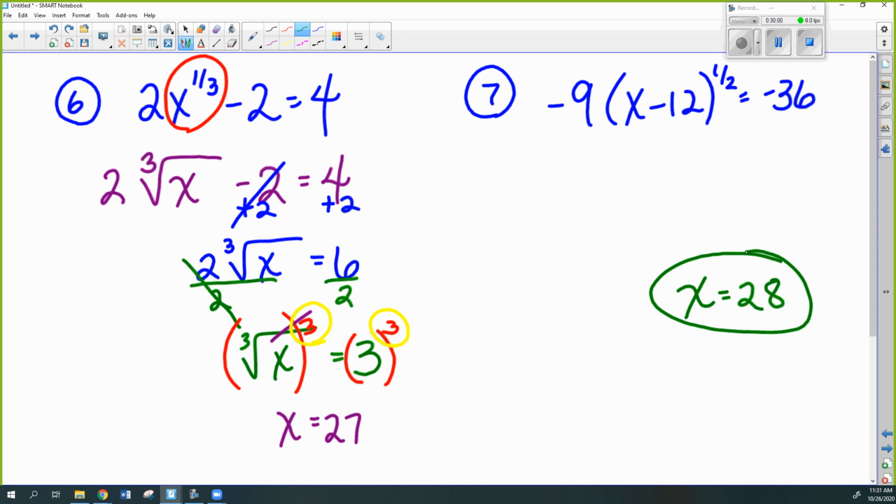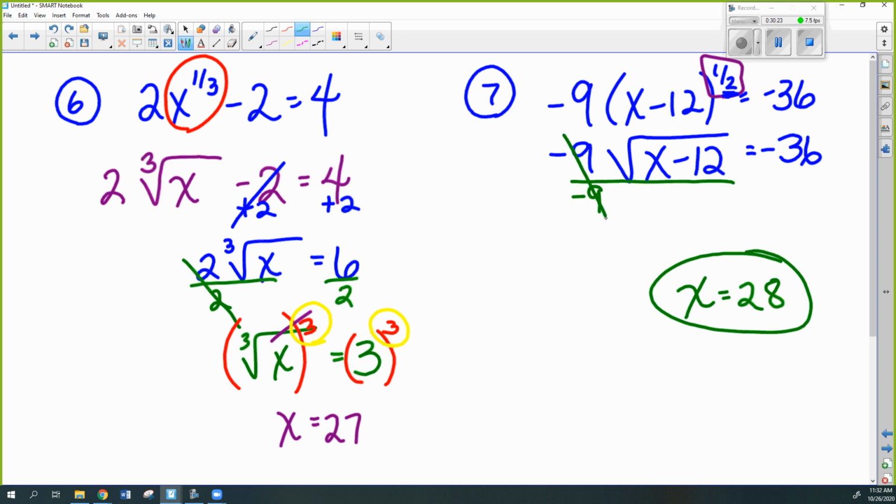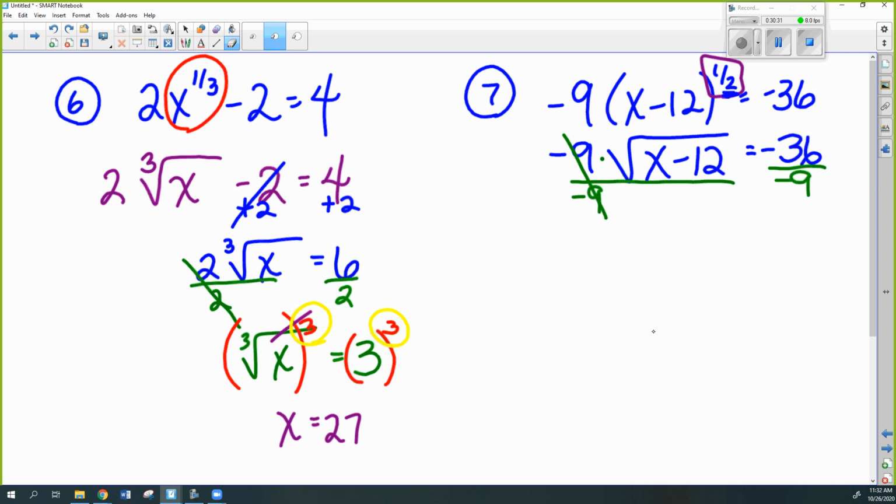Okay, Kelvin. All right. So what I did first was I converted my exponent to a square root, right? The bottom is the index. Okay? Then I isolated my radical by dividing, because it's connected by multiplication. So I divided by -9. Let me give myself some more room. Okay? And so then that gave me my radical by itself, and then now it's equal to a +4.